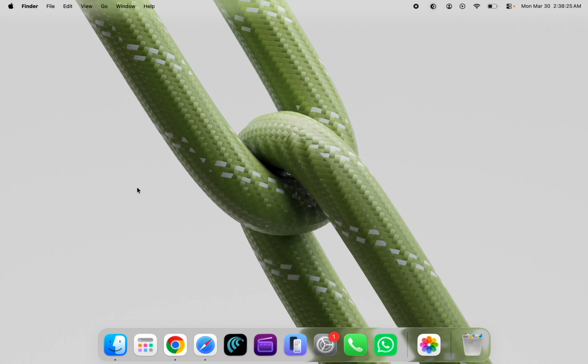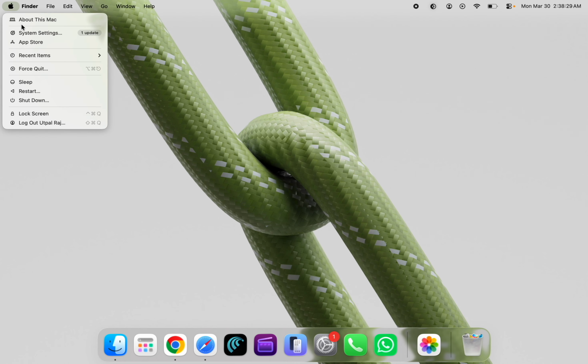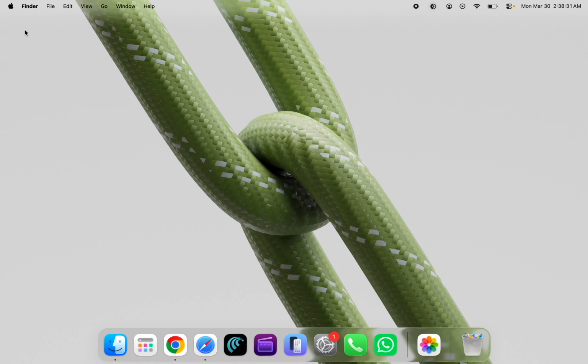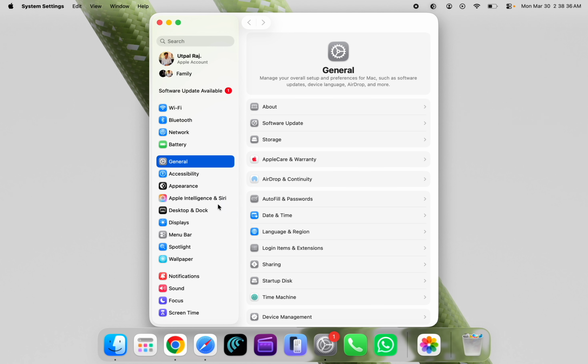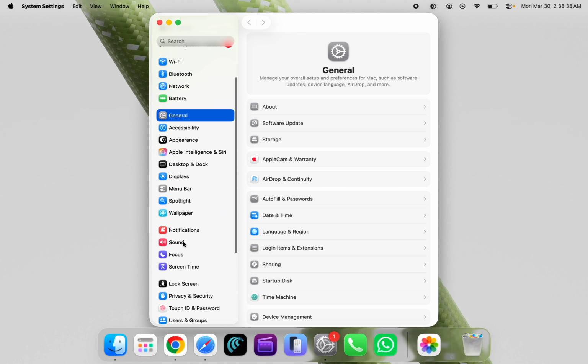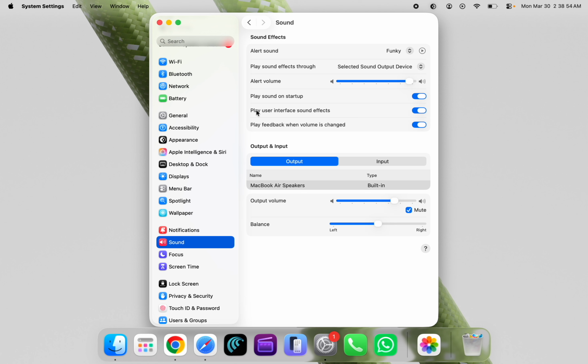And that's why if you want to disable this, then click on Apple logo at top left corner of the screen and then go to System Settings. Now in the left side panel on Settings app, scroll down and click on Sound option, and under Sound Effect, just turn off the toggle right to play user interface sound effect. Now after disabling it, your Mac will stop playing this effect sound.